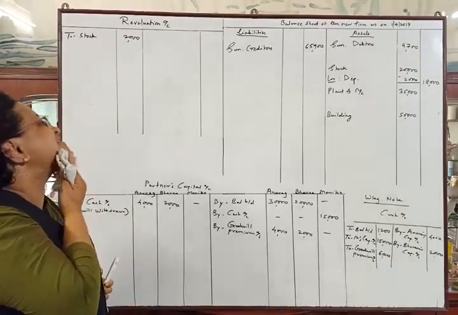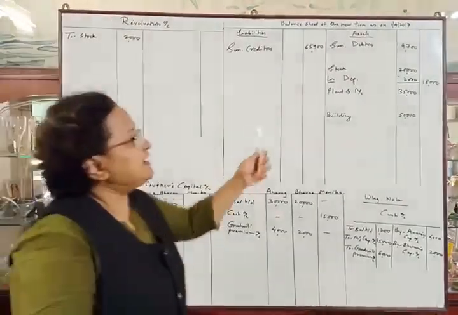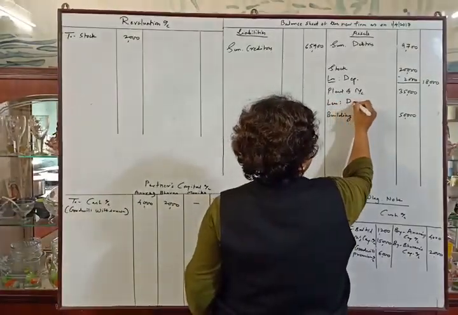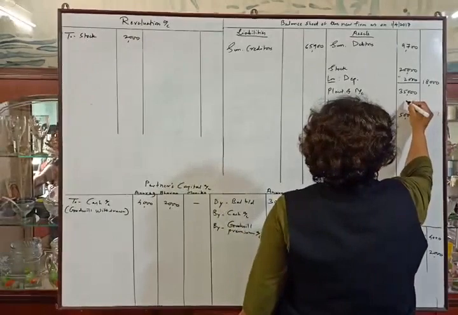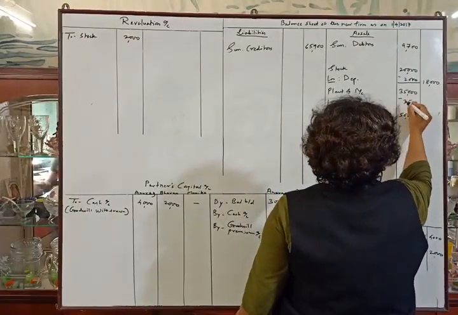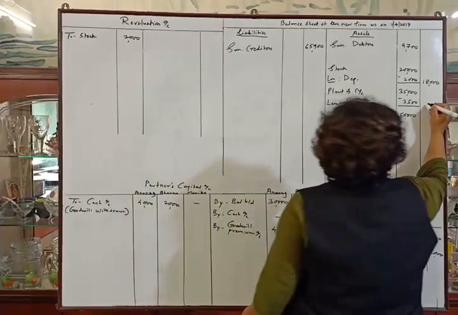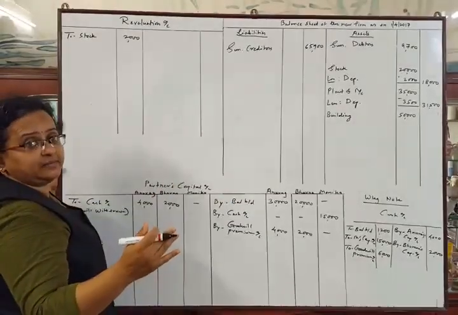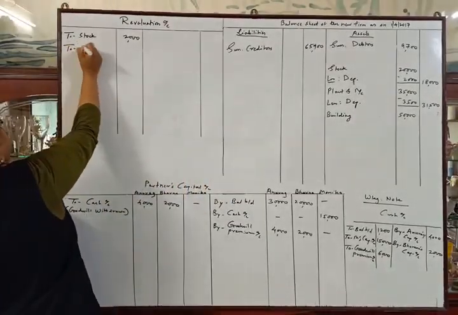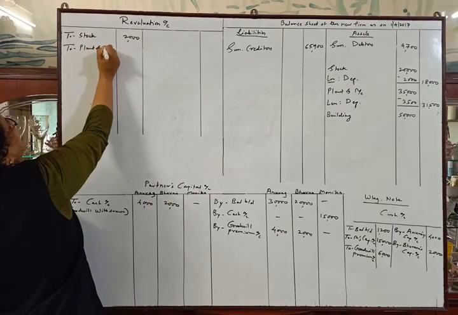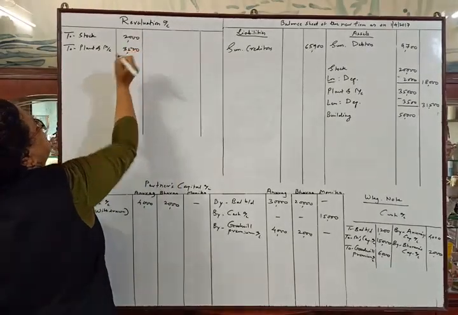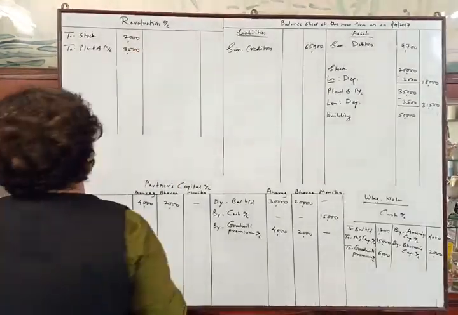Then in the case of plant and machinery, we have to reduce by 10%. So less depreciation. 10% of 35,000 is 3,500. So the outer column amount will be 31,500. And as there is a reduction in the plant and machinery, that will be a loss. So to plant and machinery rupees 3,500. Okay. Next adjustment now.